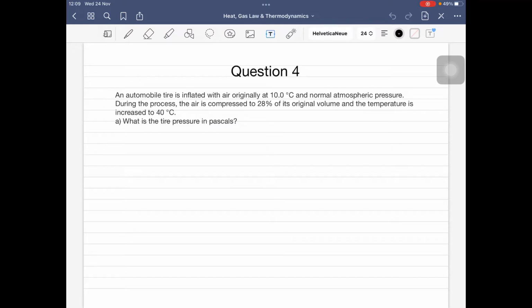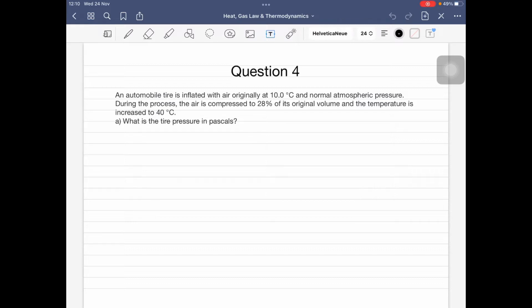So hari ini kita akan sambung kita punya discussion, dan kali ini kita akan bincang berkaitan dengan soalan tutorial di bawah subtopik gases law. Baik, kita akan start dengan question number 4. So question number 4 said that an automobile tire is inflated with air originally at 10 degrees Celsius and normal atmospheric pressure. During the process, the air is compressed to 28% of its original volume and the temperature is increased to 40 degrees Celsius. So question A, what is the tire pressure in pascals?